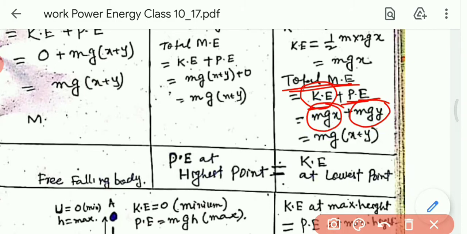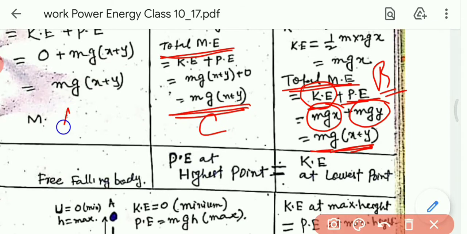If we take common mg, then we get x plus y. So at the point B, it is also mg(x plus y), the total mechanical energy. At the point C, it is also mg(x plus y). At the point A, it is also mg(x plus y).